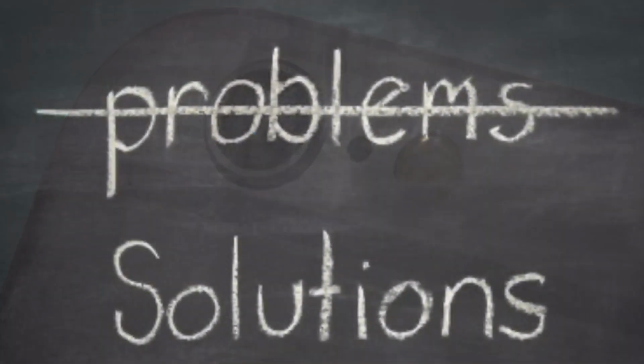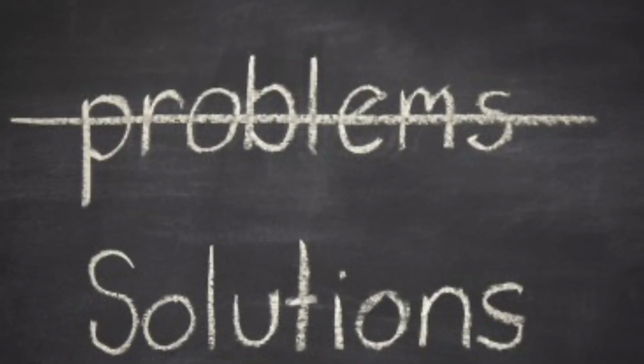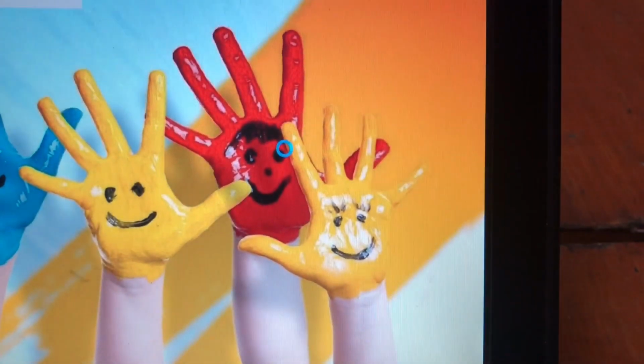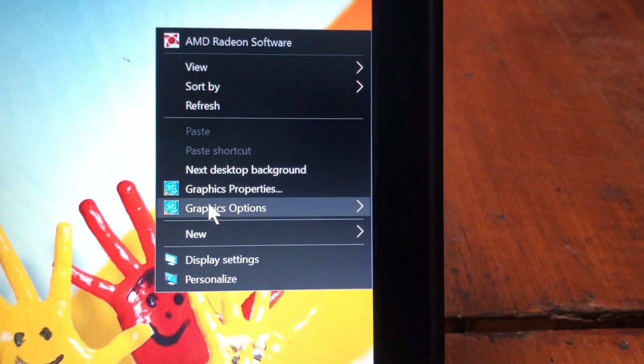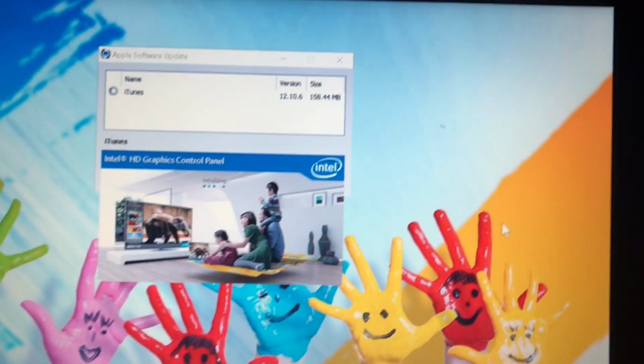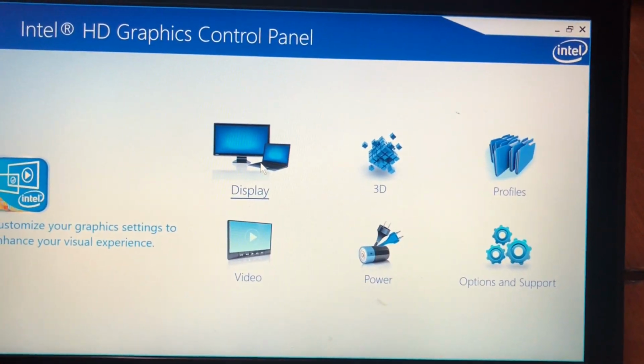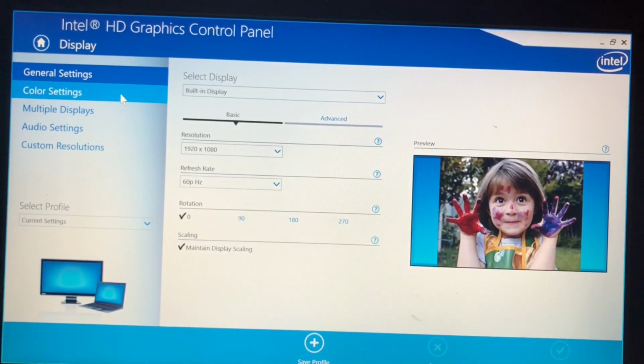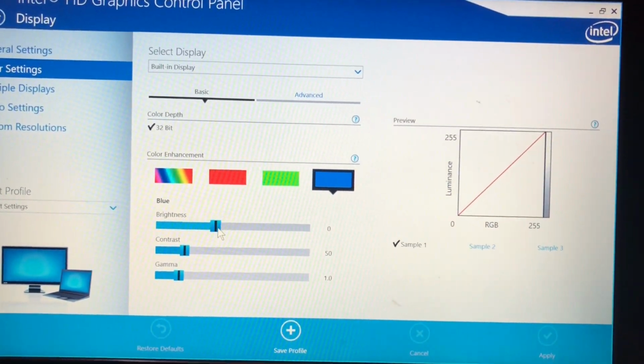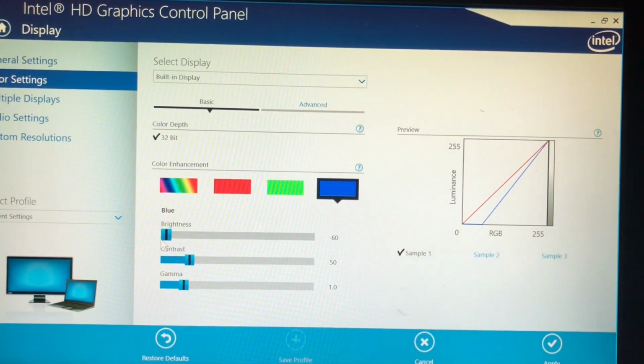When it comes to the solutions, I am going to start with Windows first. Also, if any problem comes to you in the process, you can always put down a comment in my video and I am always ready to help you out. You have to go in Intel graphics settings and then go into display and then color settings and then turn down the brightness all the way down.